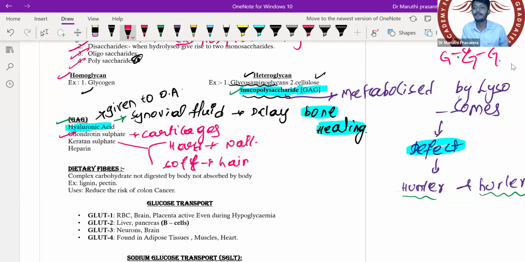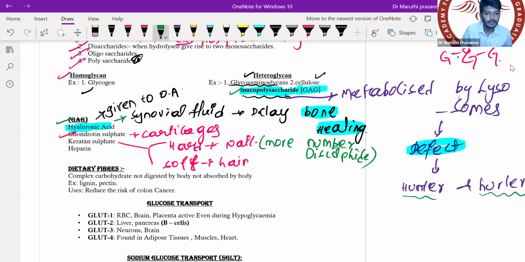Sir, what is the difference between hard and soft? How will we know why it becomes hard? I am talking about keratin. Why does keratin become hard? Yes, which bond? The disulfide bond. Very good. Hard keratin consists of more disulfide bonds, and because of that hard keratin is formed.